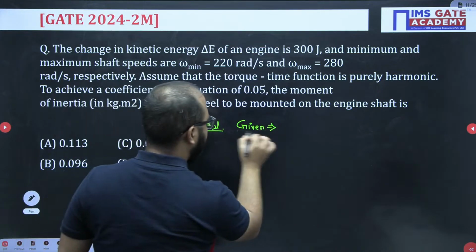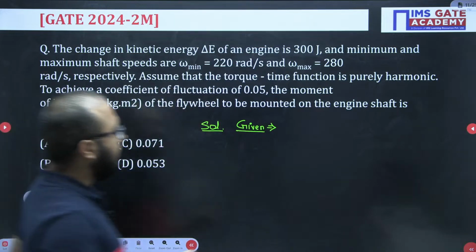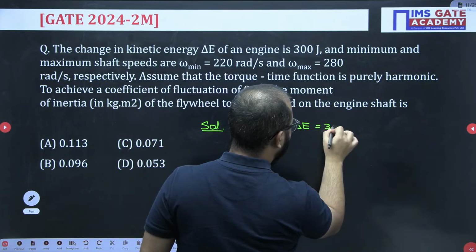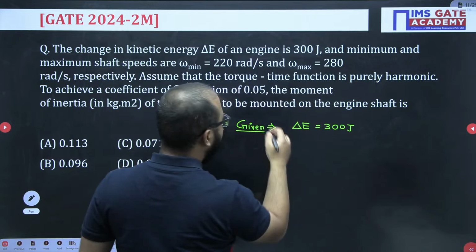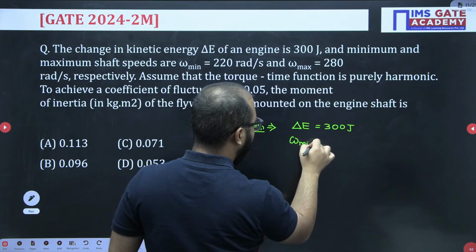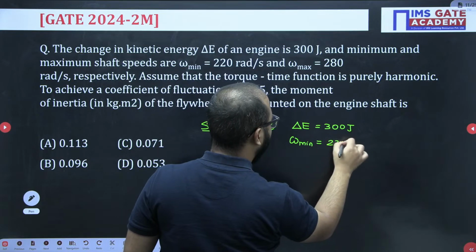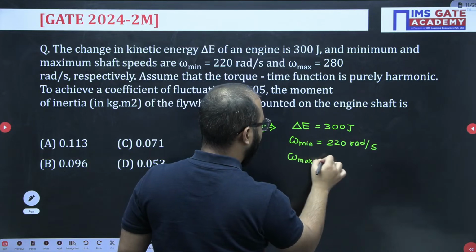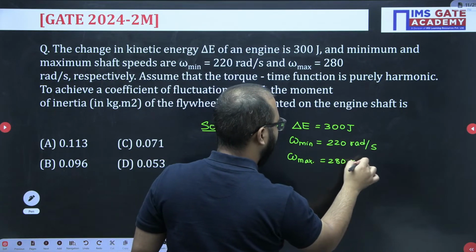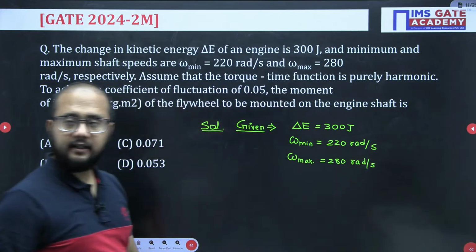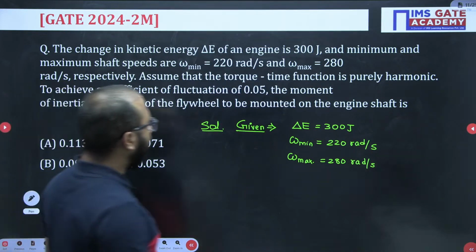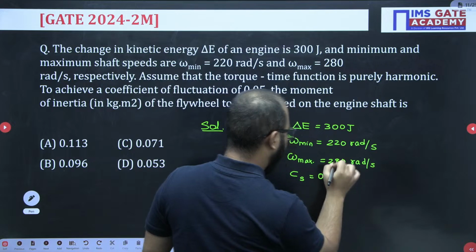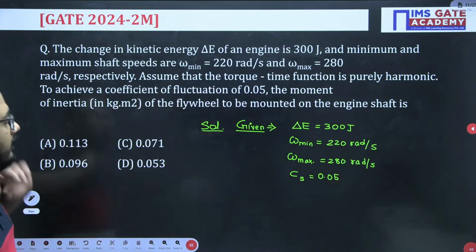What is the given data here? See, delta E value, joule, omega mean and omega max. Is it clear? Now, coefficient of fluctuation is 0.05. Moment of inertia they are asking.